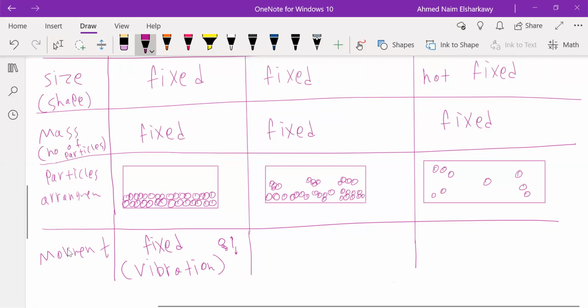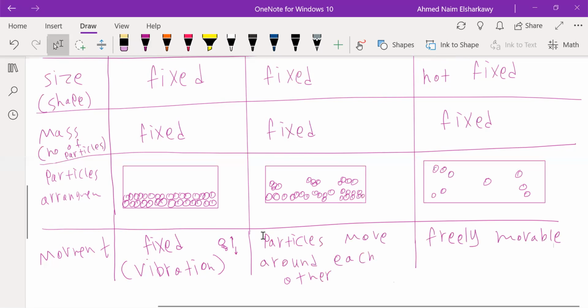If we talk about liquid, they have a little space between them, so they can move a little bit more than solid and less than gas, right? So we can say that particles can move around each other. What about gas? Gas is freely movable. So it can move to any place and any location because it has a lot of space between the particles,